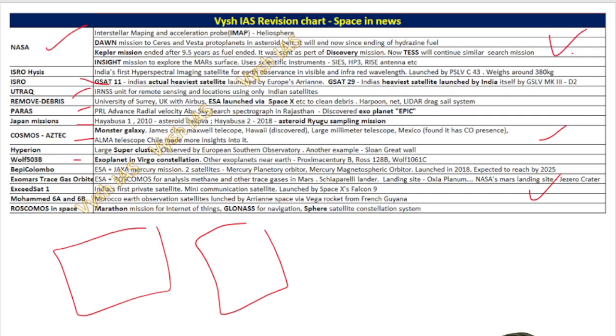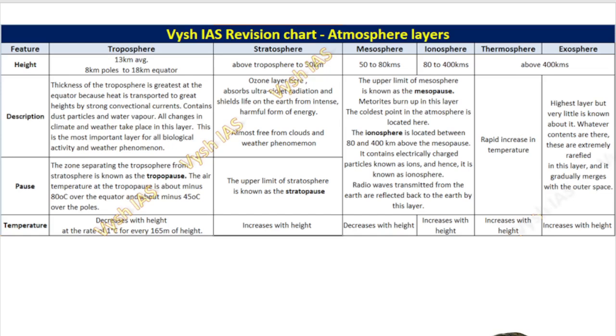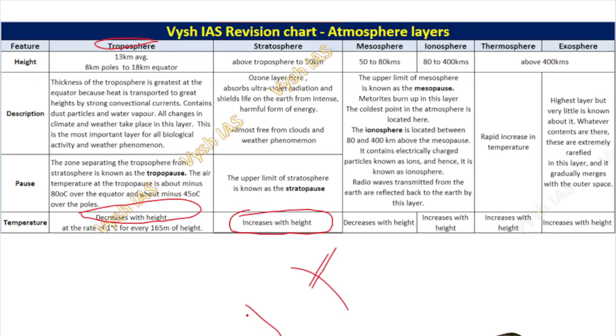Mostly the science and geography one, I think today midnight itself I will be emailing. See, atmosphere layers: troposphere, stratosphere, mesosphere, ionosphere, thermosphere, exosphere. The interesting thing here is, when you go to the Himalayas and all, as the height increases, the temperature decreases. Temperature decreases with height in the troposphere layer. But in the next layer, the temperature actually increases as you go up, because in the stratosphere there is an ozone layer which blocks a lot of the heat. In the troposphere you are in a little cooler place, and from there you reach the blocked area, so the temperature will actually increase. So in the stratosphere, it will increase.